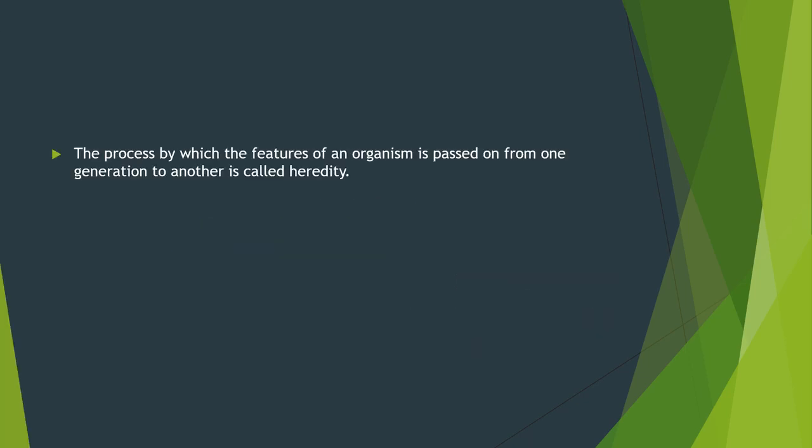What is heredity? Heredity means the transfer of a special character from an organism, passed from one generation to another generation. It is called heredity. So what are the rules for the inheritance of traits? Inheritance means transfer. Traits means special character. So one character has to be passed from parents to offspring during sexual reproduction.